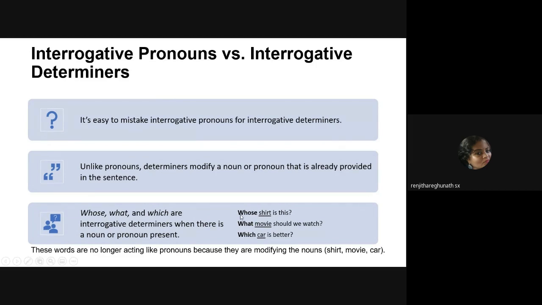Now, whose shirt is this? Possessive ആണ്. നേരത്തെ പറഞ്ഞിട്ടുണ്ട് possessive ആണെന്ന്. Whose shirt is this? What movie should we watch?